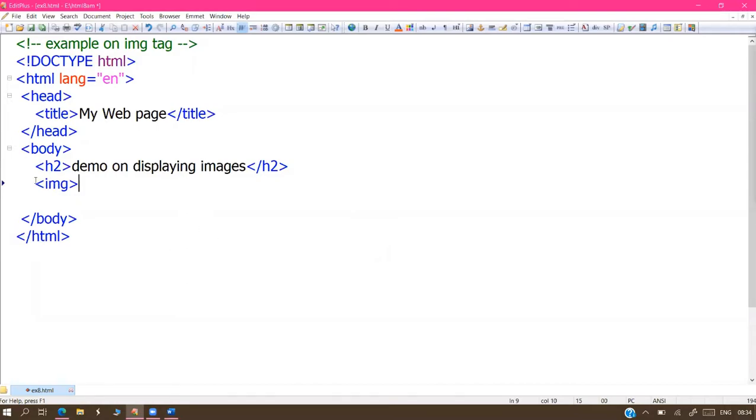As a developer, I'm asking the browser to display the image. The browser is always ready, no problem. But immediately the browser asks one question: Programmer, you are asking to display the image, very good, but which image do you want to display? What are the measurements of that image?